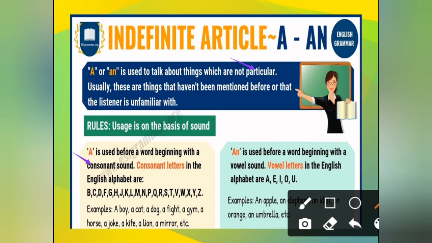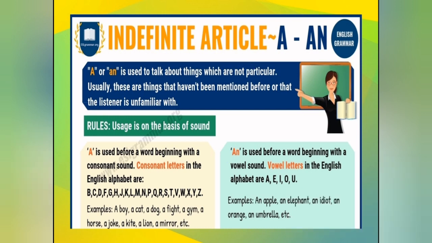Okay, fine, so I think you have understood. Now the opposite one, that is "an", and we are going to use it before a word beginning with a vowel sound. Okay, vowel sound, vowel letters. How many vowels are there? We have 5 vowels, A, E, I, O, U. So whenever we get the sound of these, like an apple, an elephant, an idiot, an orange, an umbrella, an hour, H-O-U-R. Now see, "an hour" starts with H, but the sound is A. Okay, the sound is A, that is a vowel sound. Because of this I have used "an hour". So always you have to go by the sound.